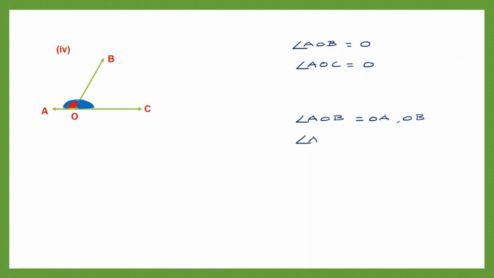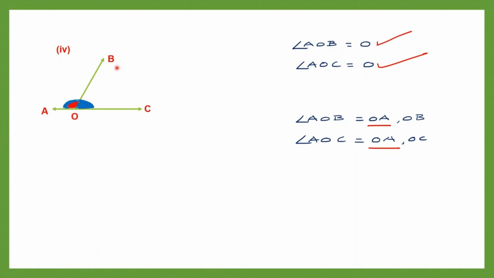Now for the other angle AOC, what are the arms? So these are the arms. This is a point in the middle, and from here you have one line and from here you have another line. These are the two arms. So what are the two arms of angle AOC? OA and OC. So let's write that down. OA and OC. So here also they have a common vertex, they have a common arm, but is this common arm in between the other two arms? OA is the common arm, but is that coming in between the other two arms?